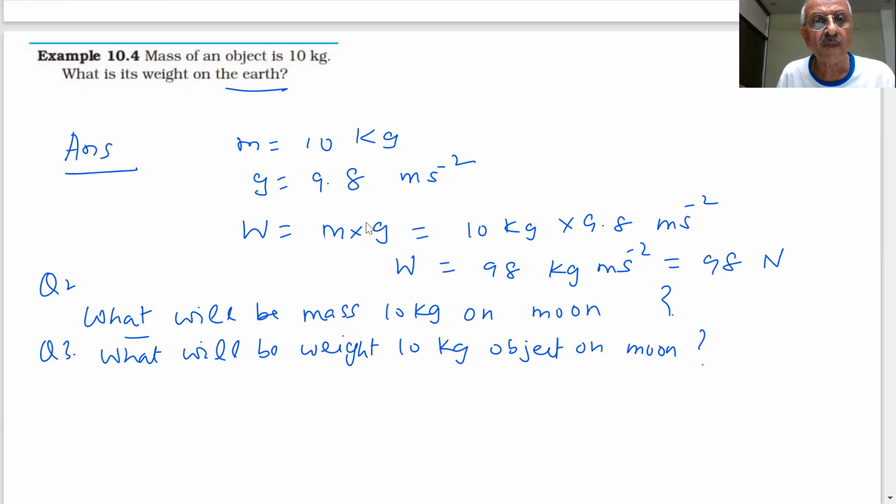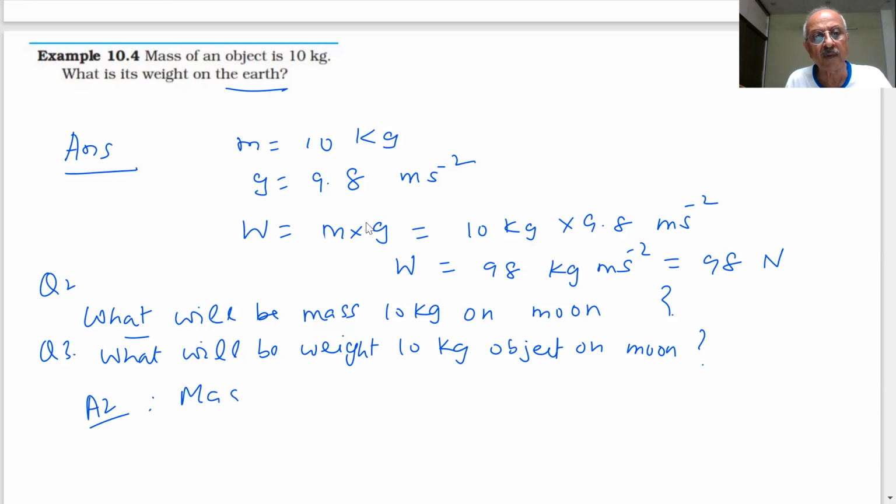What will be the answer? Answer 2. What will be the mass on moon? 10 kg.